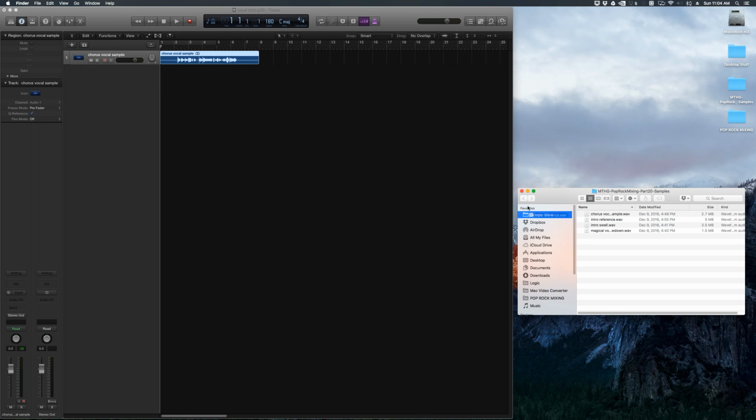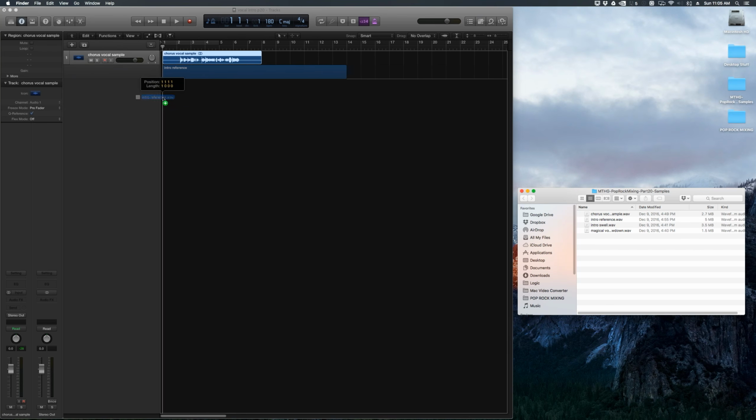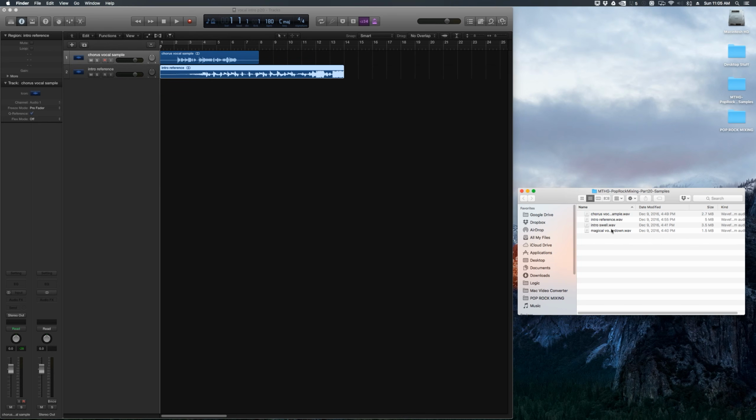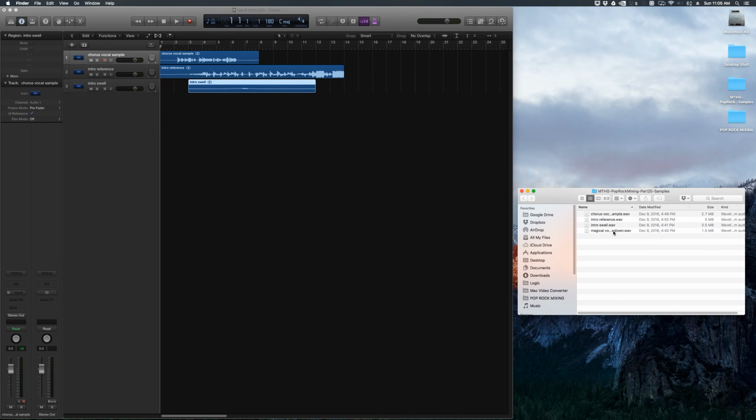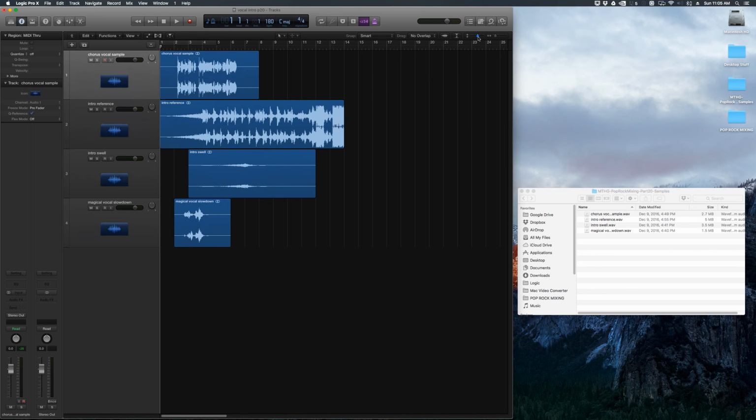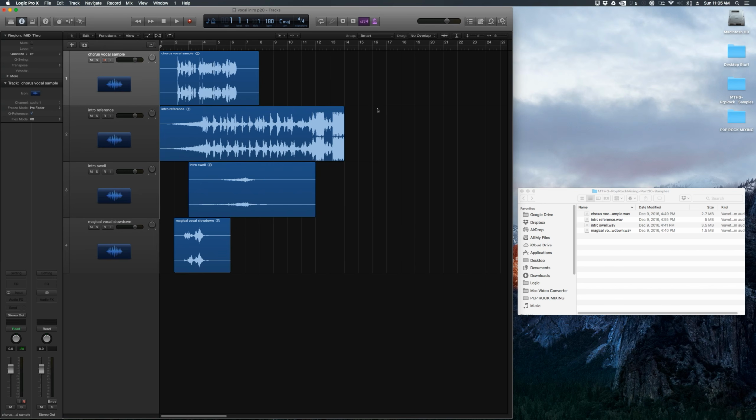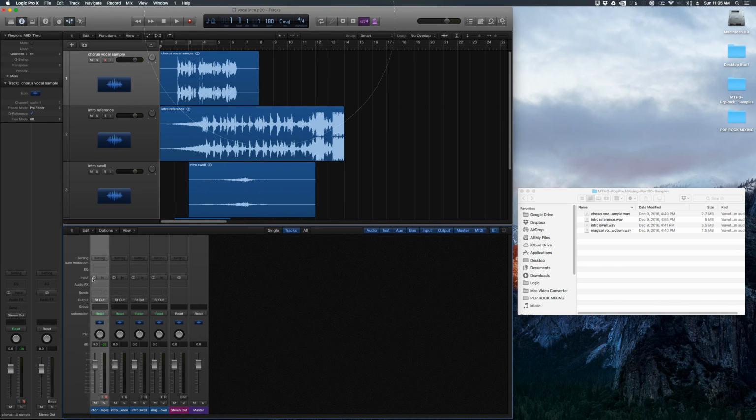I'm going to pull in my reference track. You just drag it below the lowest track. It'll automatically create a new track for it. We'll do the same for the intro swell, and we'll do the same for the little vocal slowdown. So there we go. Let me just zoom in a bit here. One other thing I want to do is hit X, check my mixer. I want to make sure all of my tracks are in stereo, which they are, so we're good there.